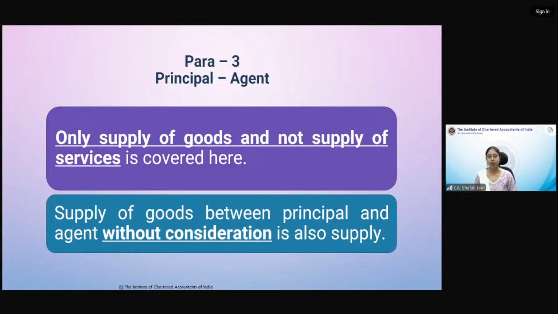An exception is gift made by an employer to an employee up to rupees 50,000 in a single financial year. If that gift is more than 50,000 rupees, then that will qualify as supply and the entire amount will become subject to GST.